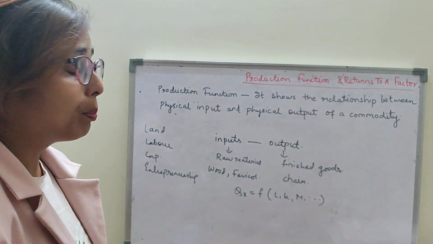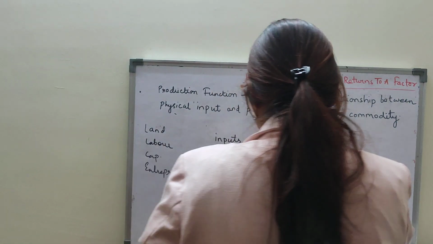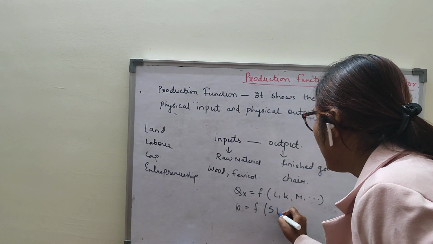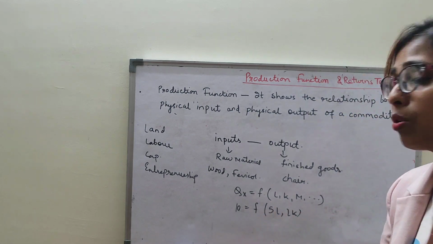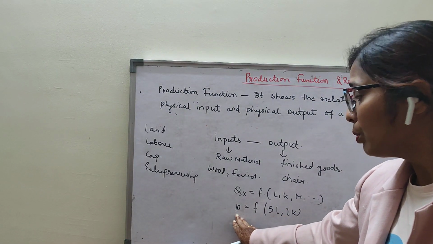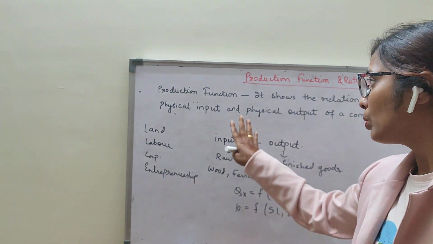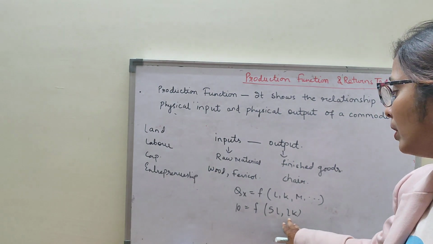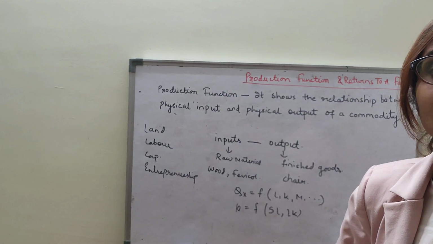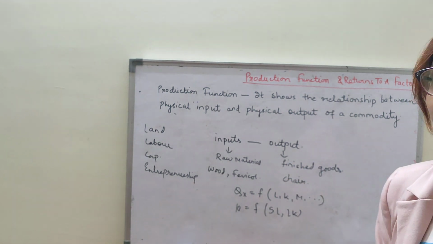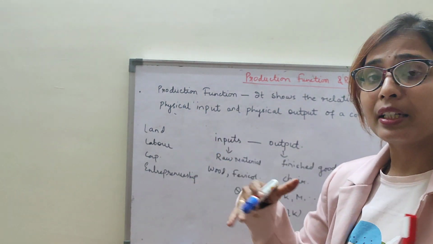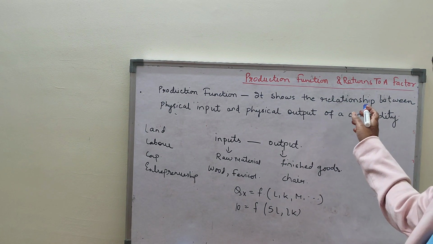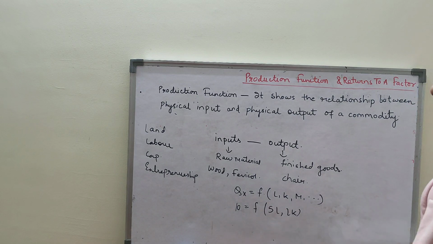Suppose to produce 10 units of sofa sets, I require 5 labors and 2 capital. So the production function shows that the maximum output can be produced with the help of labor and capital during a period of time. So this is the production function. Clear, children? Physical means that it can be seen, because raw materials and inputs we can all see. So it shows the relationship between physical input and physical output.